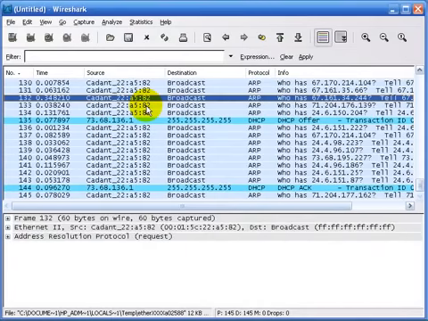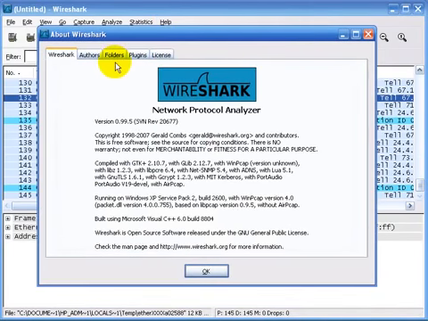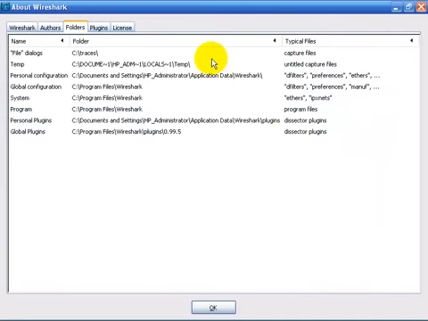As you work with Wireshark over time, it's going to be necessary for you to know where files are kept that relate to the interpretation of trace files, the default configuration, your personal configurations in Wireshark, etc. You can find that information by selecting Help, About Wireshark, and probably the main area you want to focus on is Folders. Now folders will say where your trace files will be saved by default. You can see on my system my trace files will be saved to the C:\traces directory. Here's my temporary directory, and this is where untitled capture files will be saved.